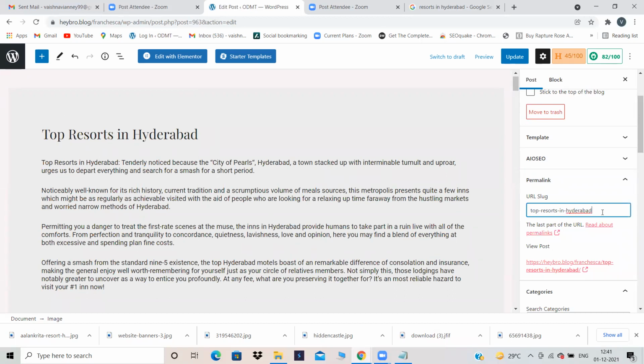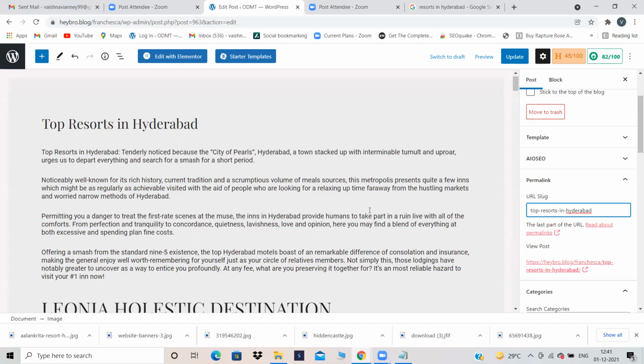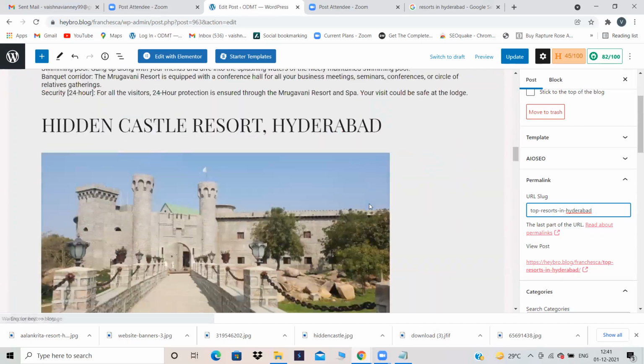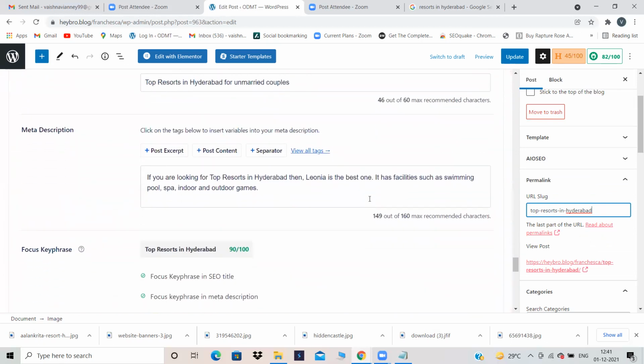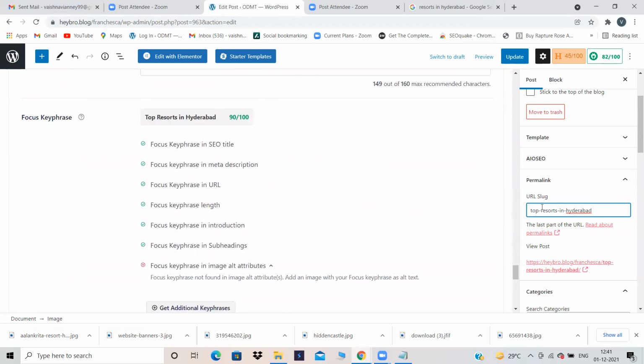If you want to add something to your title, you can add it. You can type anything over there. But make sure your file name is short. It should not be very lengthy because it will not look good in the URL. So make sure your title and your URL slug, that is your file name, are short. So that one option is filled. That means 3 options are done: title, meta description, and permalink, that is the URL also.